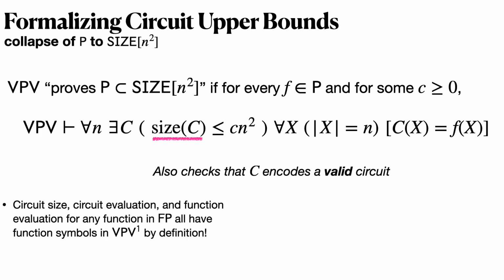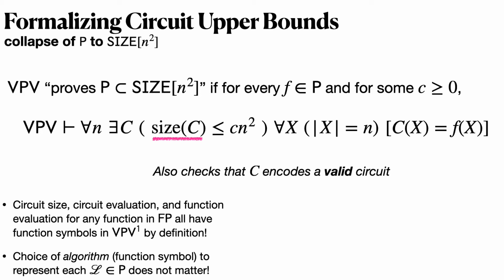So this is certainly a VPV sentence, right? Because circuit size testing, circuit evaluation, and function evaluation for any function in FP, they all have function symbols in VPV by definition. Further, this sentence has some nice robustness properties. The choice of the algorithm, the particular function symbol to represent every language in P, doesn't matter at all. So this is how we say VPV proves that P collapses into quadratic size circuits.